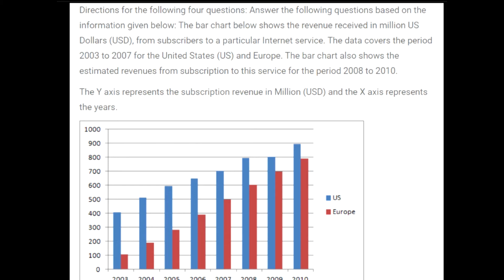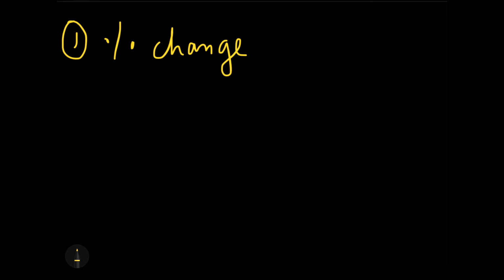Now let's first get started with the first type of question. The first type of question is the percentage change question. This is something you have already done, I guess. What is the change in the percentage when we are moving from one thing to another? How do we find out the percentage change? We know there is an old value and a new value. So the difference between the new value and old value, divided by the old value, into 100% will give us the value of the percentage change. This is one category of question which is frequently asked.